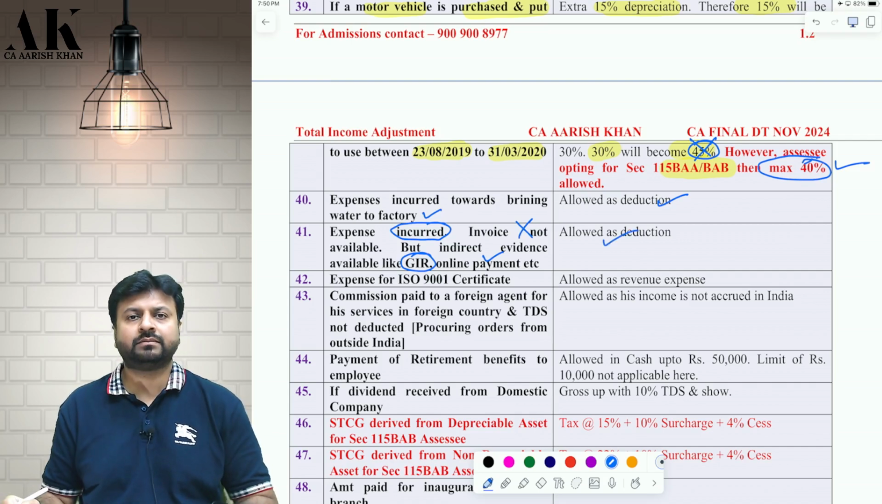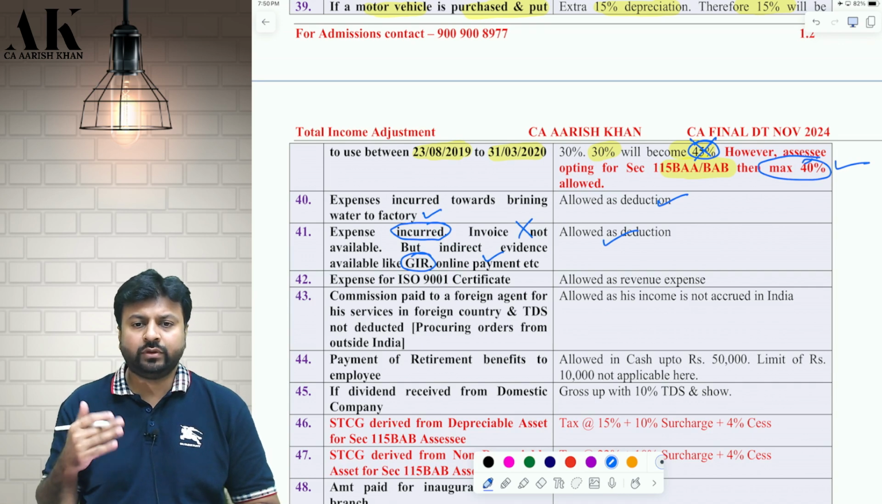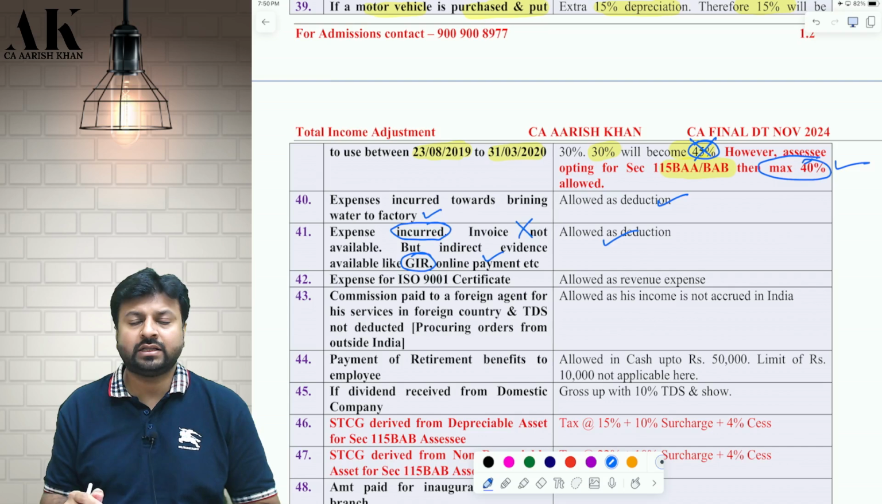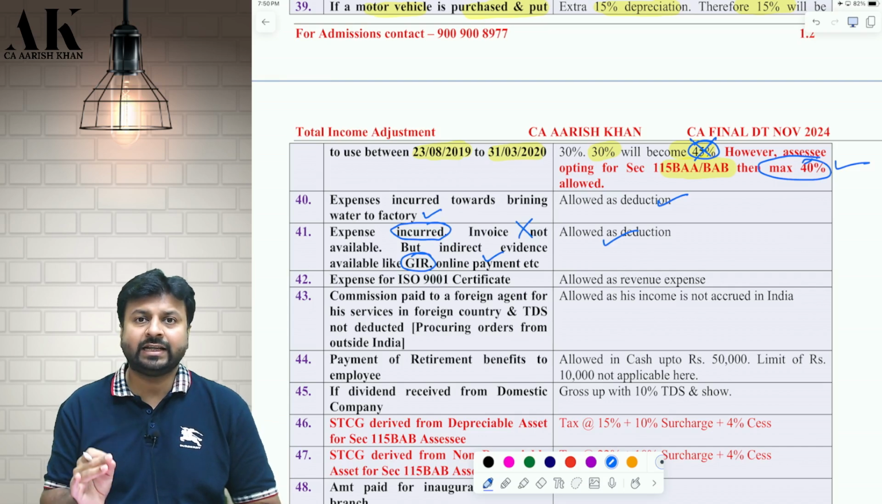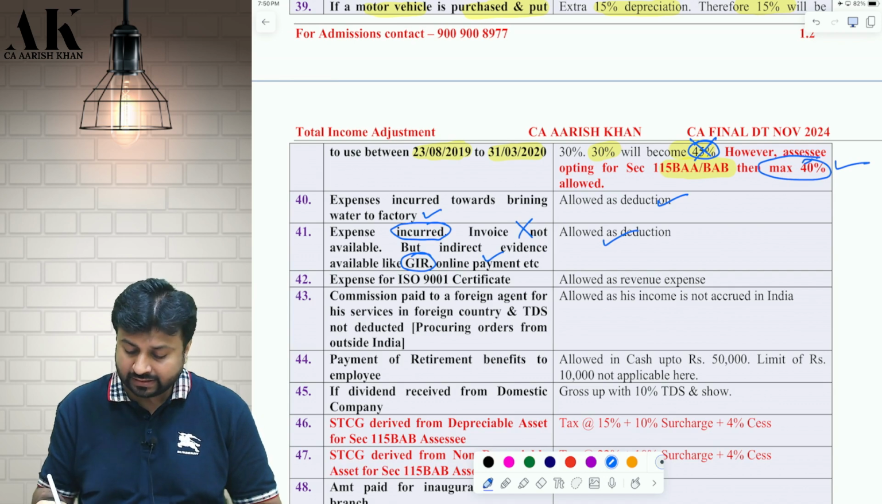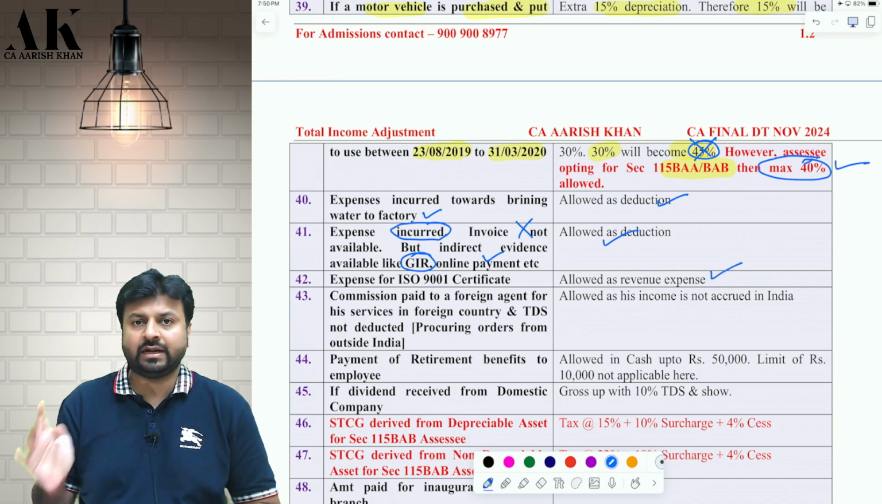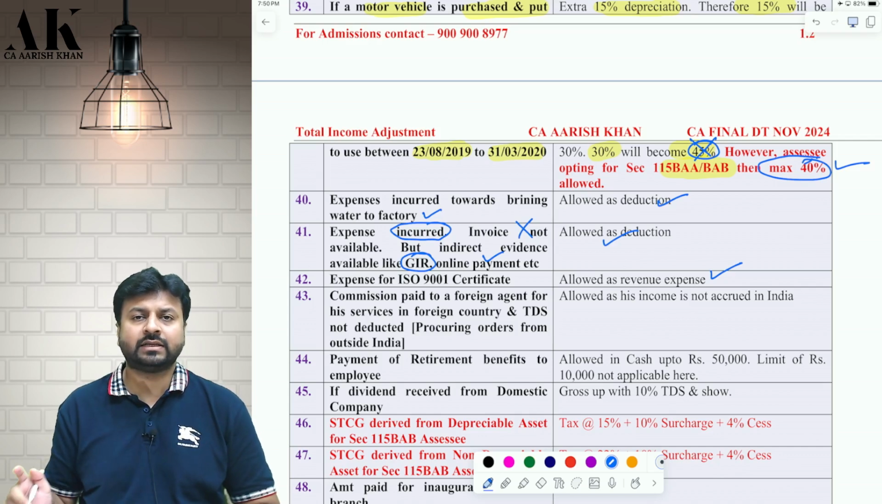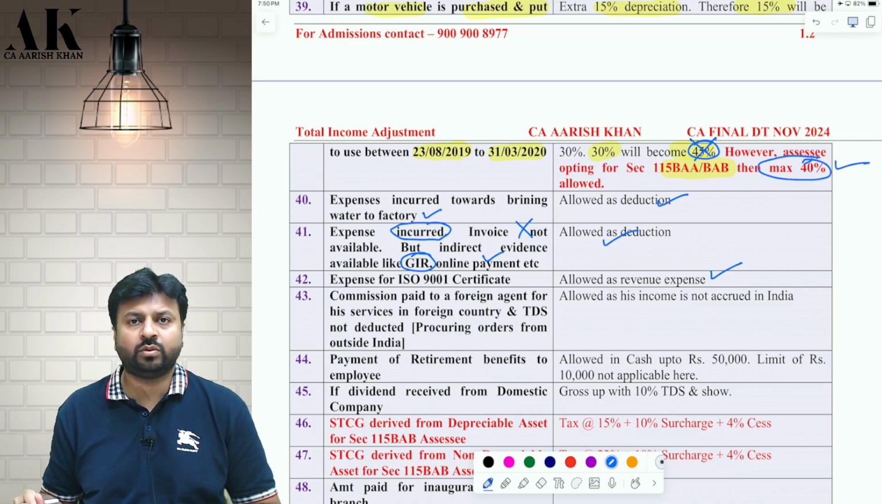Don't worry. Okay. Next, if you incur some expense on an ISO 9001 certificate, then that expenditure is not treated as an intangible asset. It is treated as a revenue expense. Therefore, claim that as a revenue expense. Don't claim that as an intangible asset. I hope it is clear to all of you.